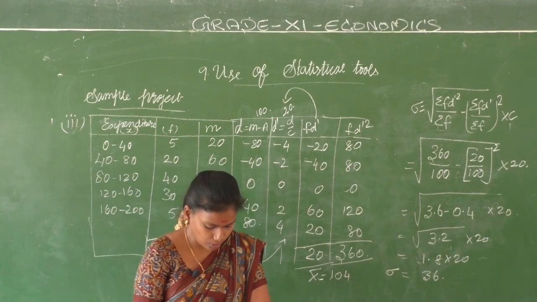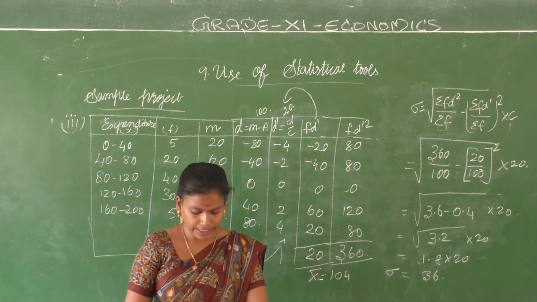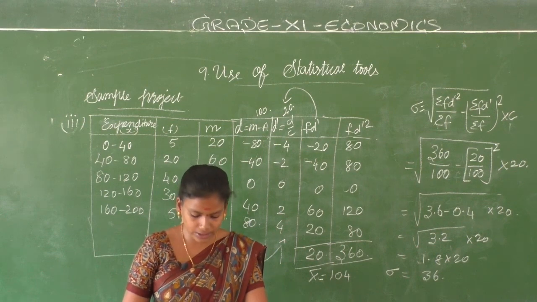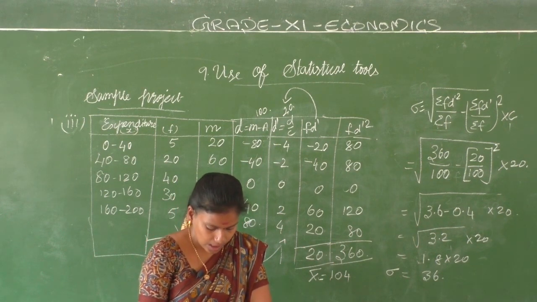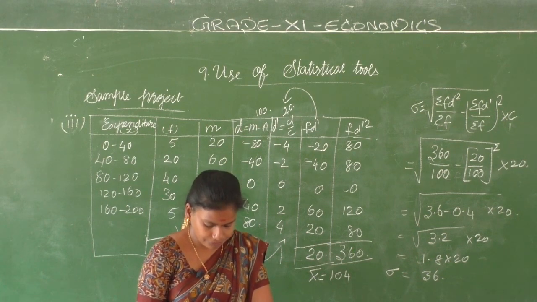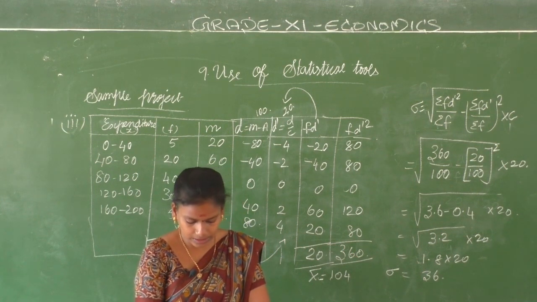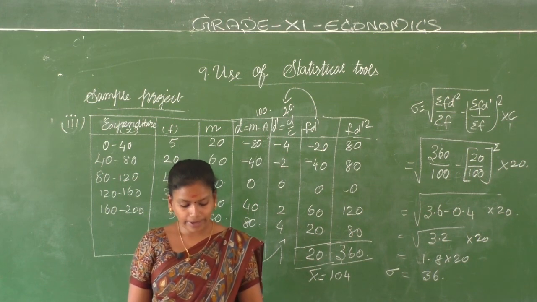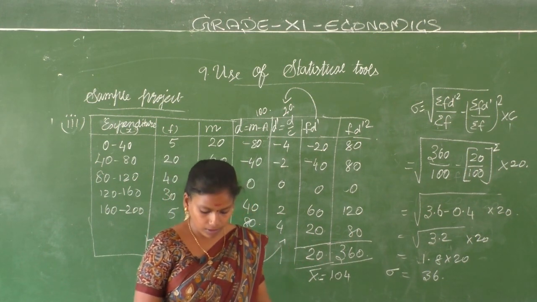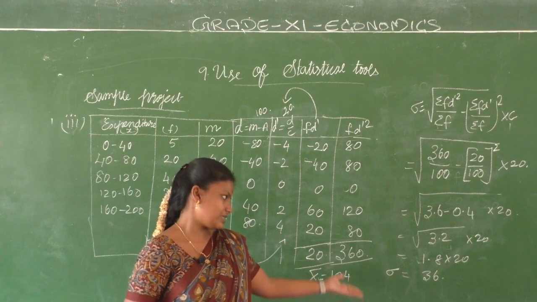Okay, root of 0.89 will come as 0.94. 0.9 into 40, you will get 36, the same value.